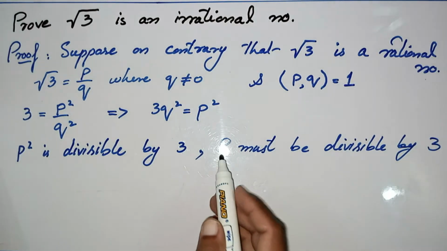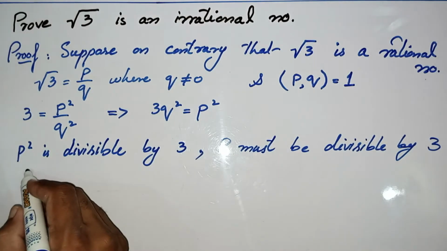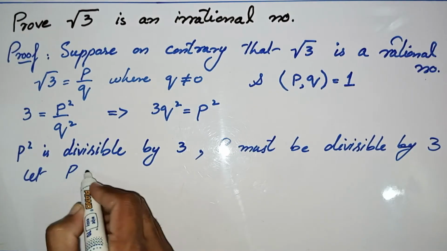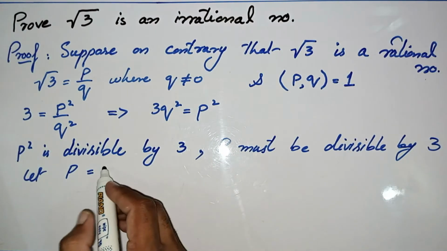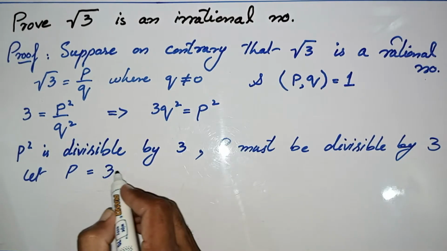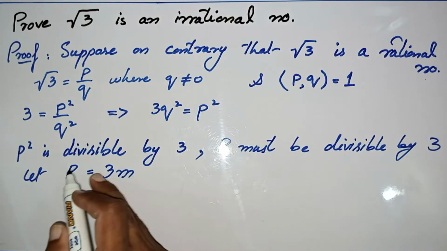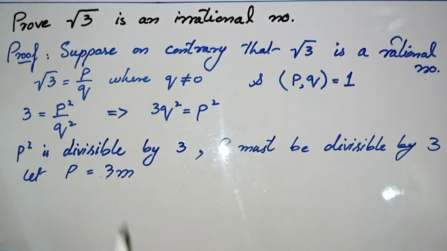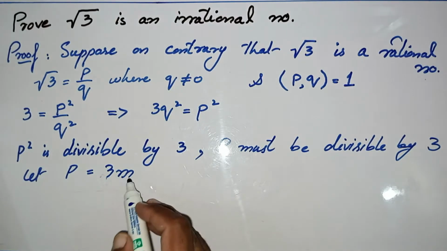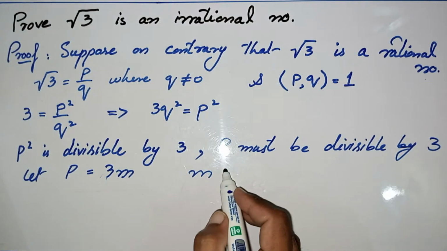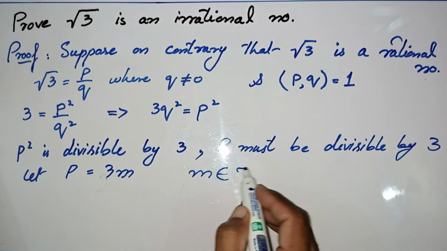So now we let P be any number, suppose 3m, which is a multiple of 3, where m must be a positive integer.